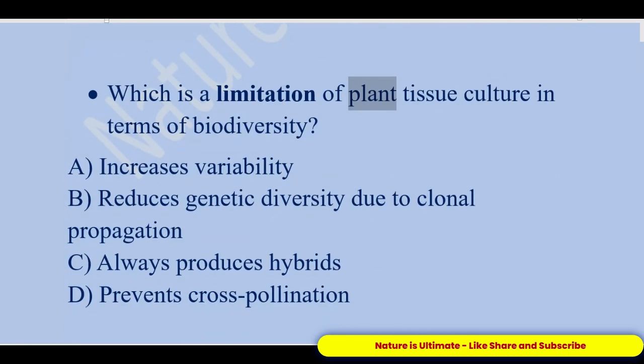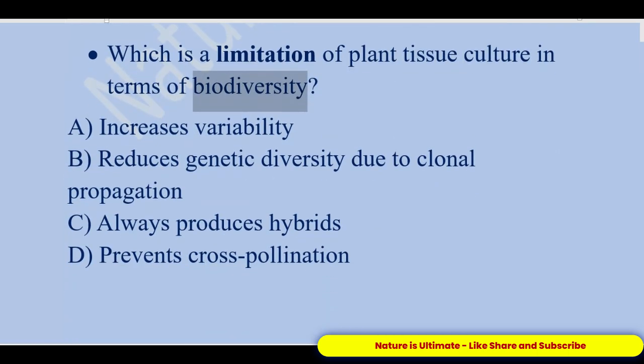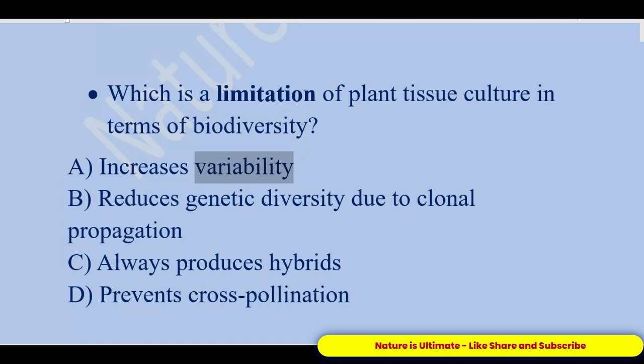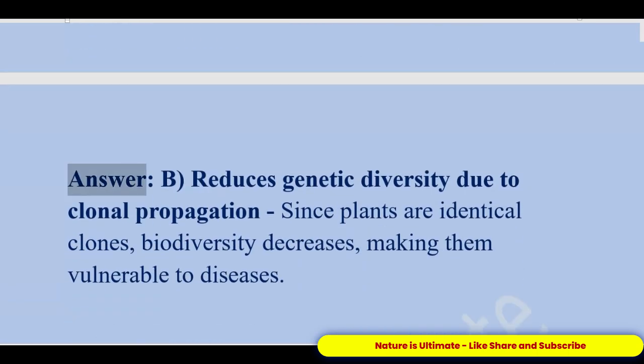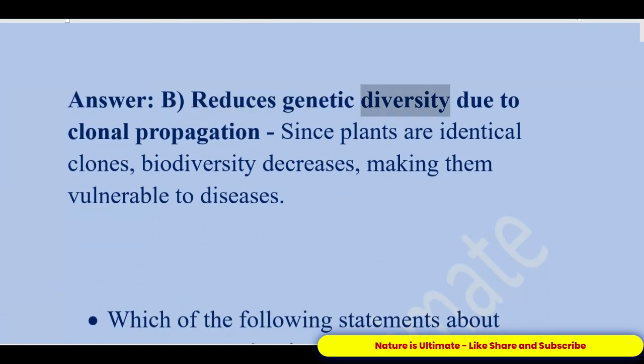Which is a limitation of plant tissue culture in terms of biodiversity? A. Increases variability. B. Reduces genetic diversity due to clonal propagation. C. Always produces hybrids. D. Prevents cross-pollination. Answer: B. Reduces genetic diversity due to clonal propagation. Since plants are identical clones, biodiversity decreases, making them vulnerable to diseases.